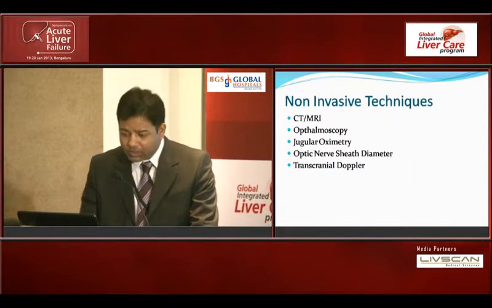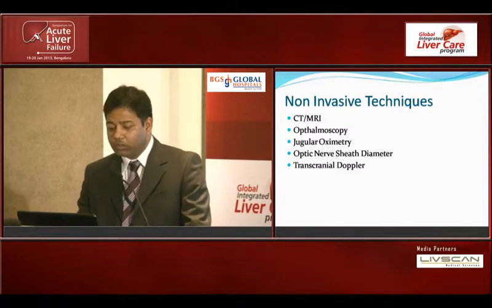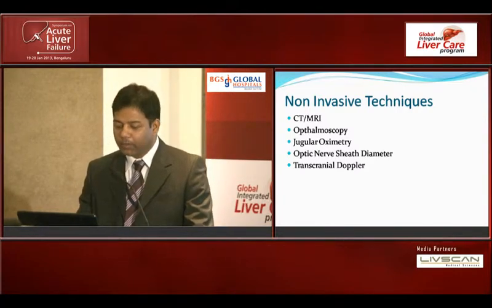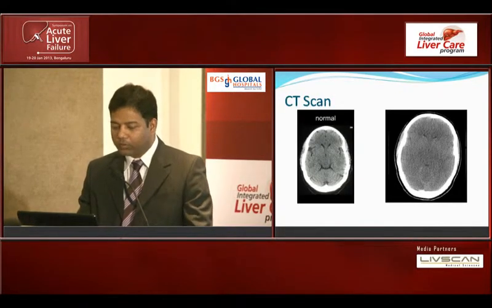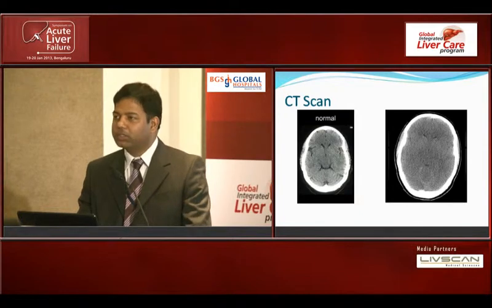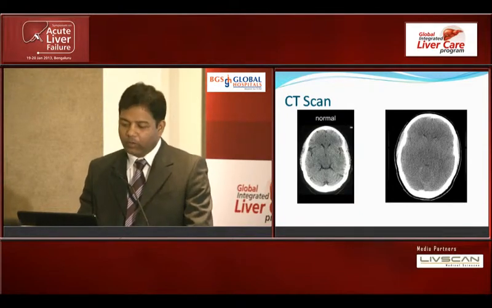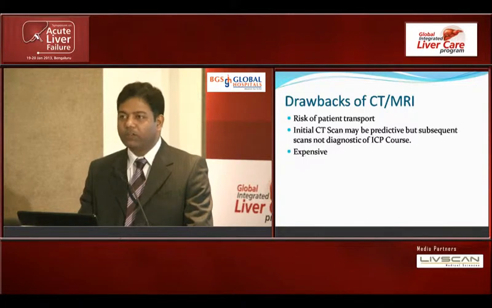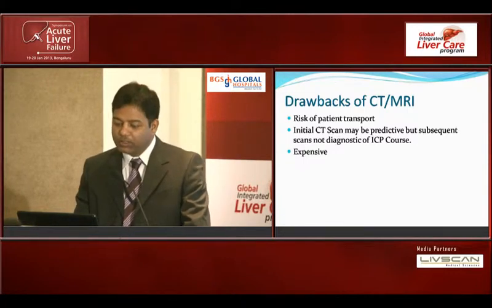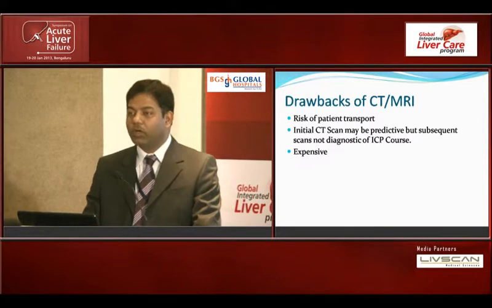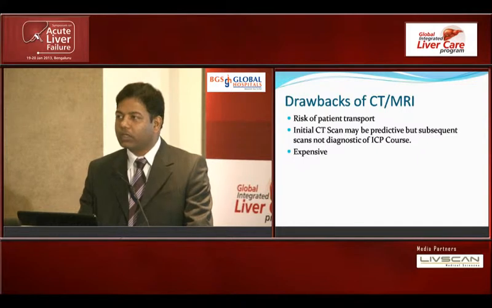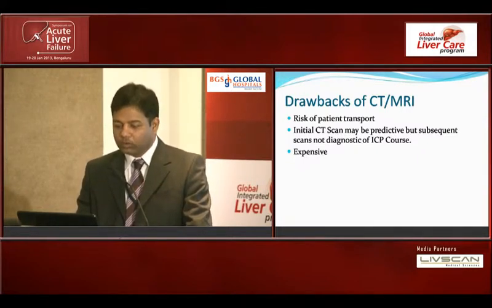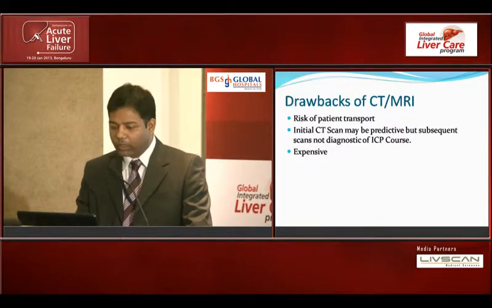Among the non-invasive techniques, we have CT, MRI, ophthalmoscopy, jugular oximetry, optic nerve sheath diameter by ultrasound, and transcranial Doppler. With CT and MRI, obviously, we can look and see if these patients have developed cerebral edema. But the disadvantages are the risk of patient transport, the initial CT scan may be predictive but subsequent scans are not diagnostic of the ICP course. It is expensive, you need a radiologist, and there can be a delay in getting an expert report, which can hamper your treatment. So we need to move beyond that.